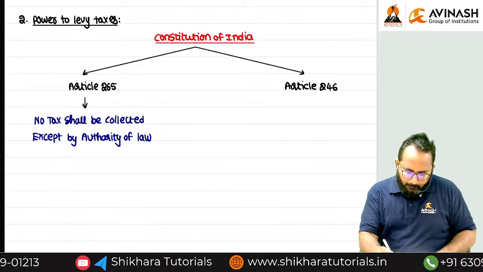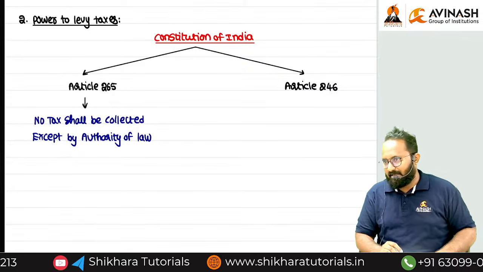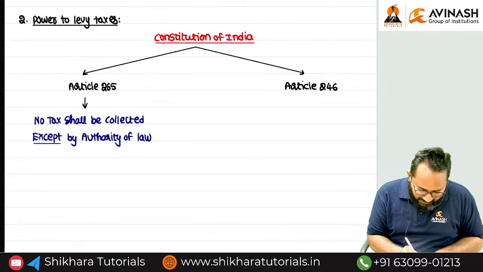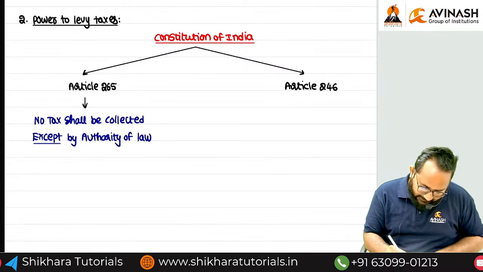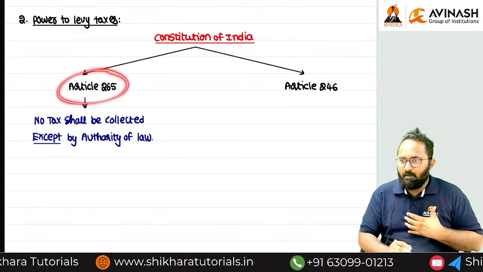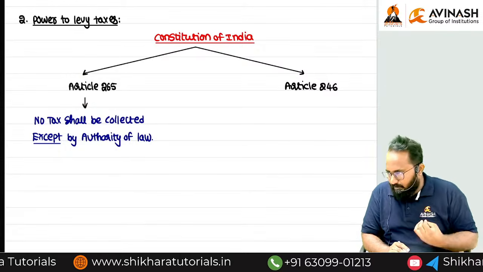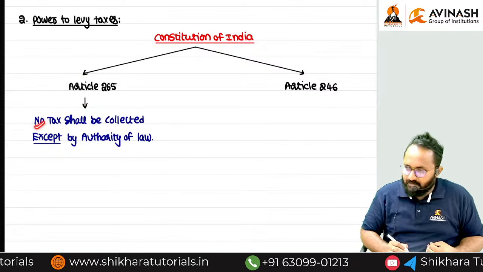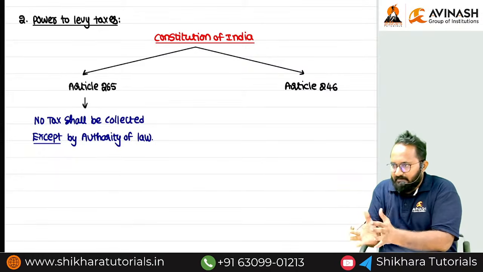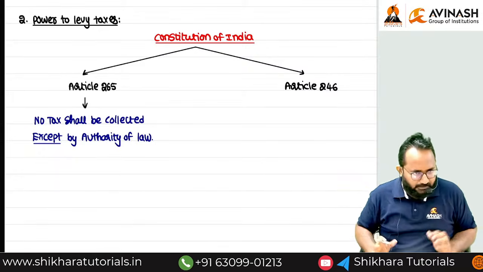If you have support from the law, then you can collect the tax. If you don't have support from any law, then you don't have any right to collect the taxes in India. Simply 265 is saying that if any tax is levied, definitely we need support from the law. Before collecting the taxes in India, please make a proper law for that.